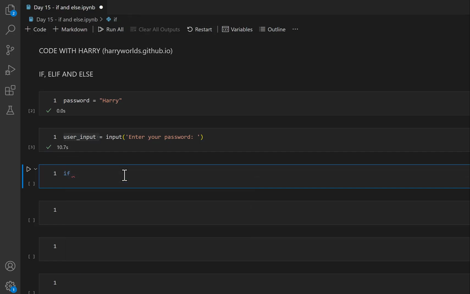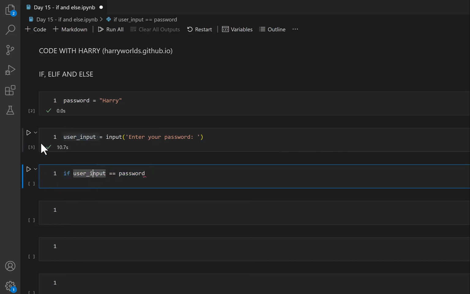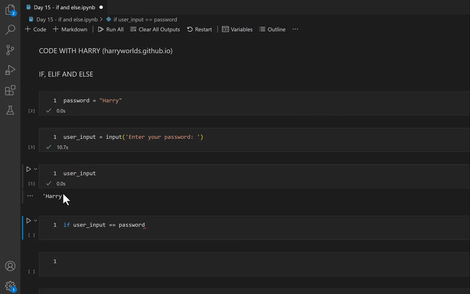So I will say if, that's our condition, if user input, and last time I told you about the operator, right? This is the equal, that is basically checking our conditions, right? It's equal to or not equal to. Then I will say password, if user input, basically our user input, and I will show you the, oops, sorry, let me make one more duplicate of this code in case. Yeah, user input, right? So our user input is Harry, which basically means the password is Harry, right?